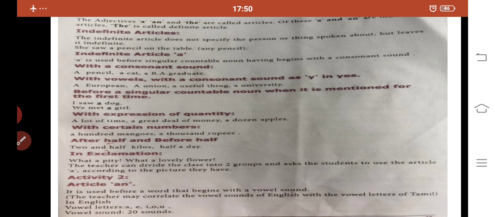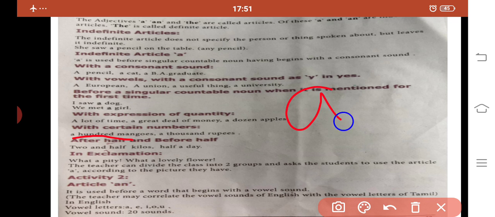Next one, with certain numbers. When we are saying certain numbers, we are using these articles before those numbers. Here they are giving examples to us: a hundred mangoes. Here the hundred is a certain number. Next one, a thousand rupees. Here a thousand is given to us as a certain number. So before that word we are using the article a.